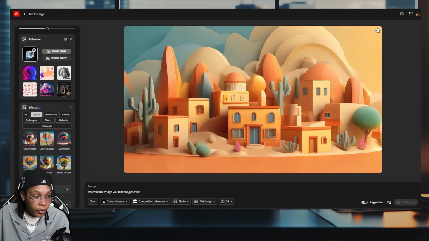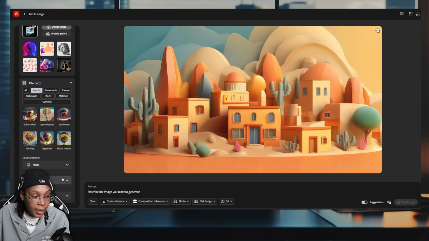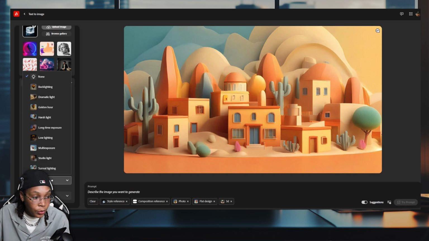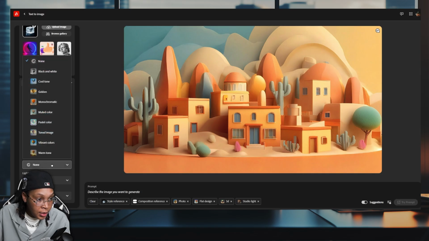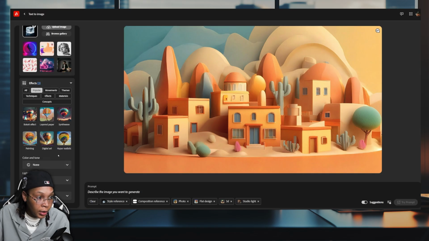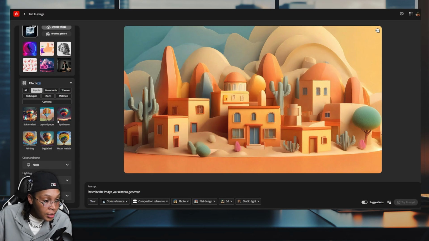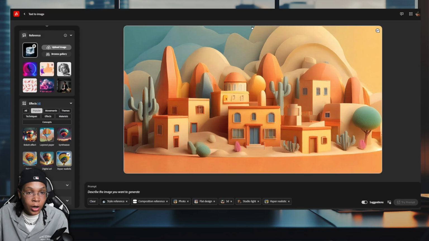And now we still have to create some sort of text. Like I said, they have a bunch of different settings that you can do here: studio lighting, backlighting, or if you want dramatic lighting. I'm gonna keep the camera angle as it is, and for tone, I'm not gonna put anything. For all this stuff, you can even type in hyper realistic digital art. So for me, I'm gonna go hyper realistic because we want it to look similar to our ice cubes.